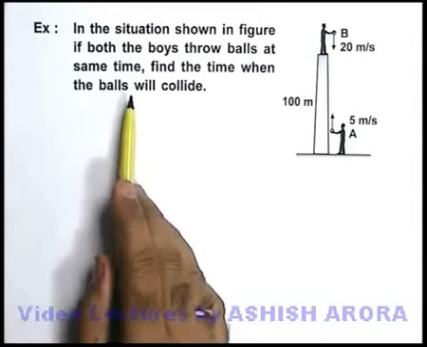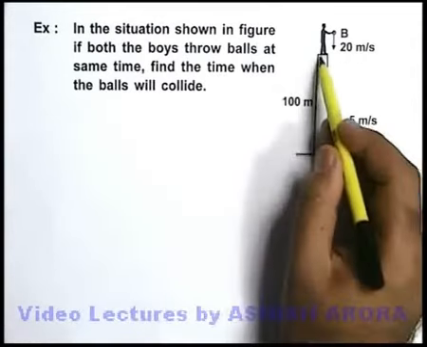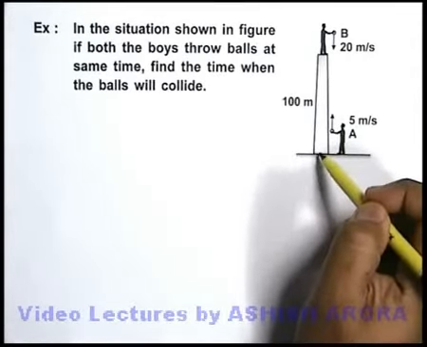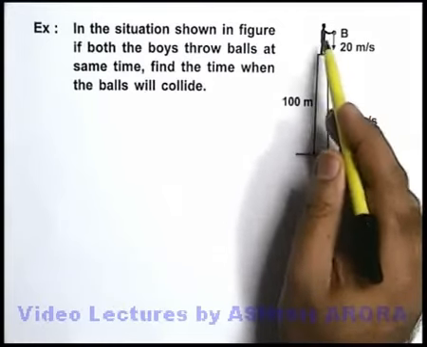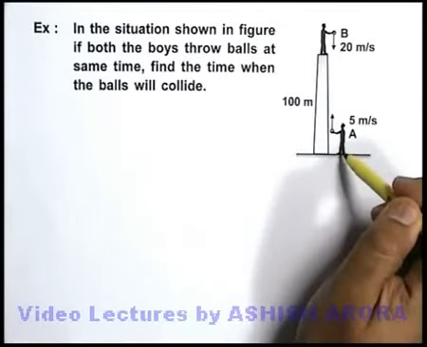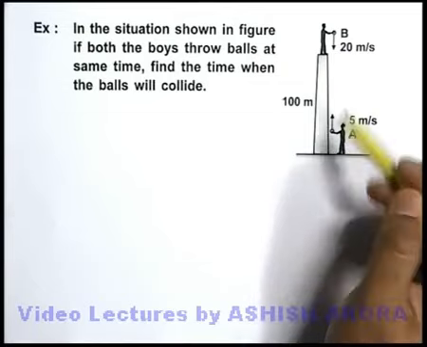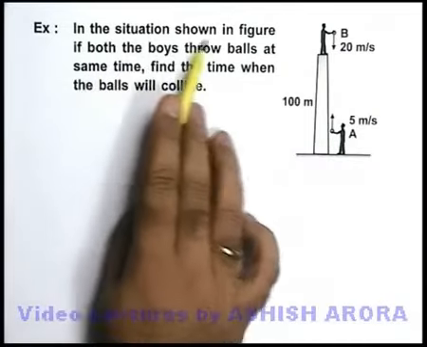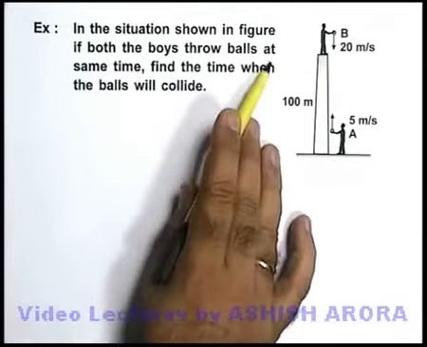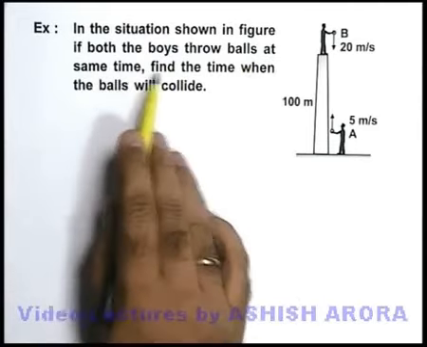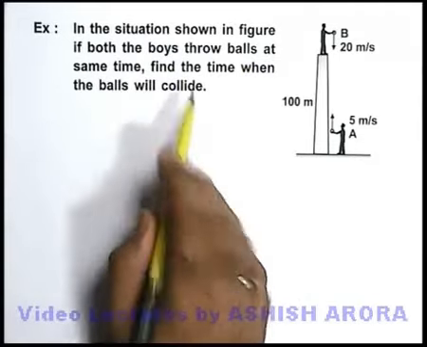Let us take an example. Here we are given a tower of height 100 meters, and there are two boys A and B. One is at the top of the tower and the other is standing below the tower. In the situation shown in the figure, if both the boys throw the balls at the same time, find the time when the balls will collide.